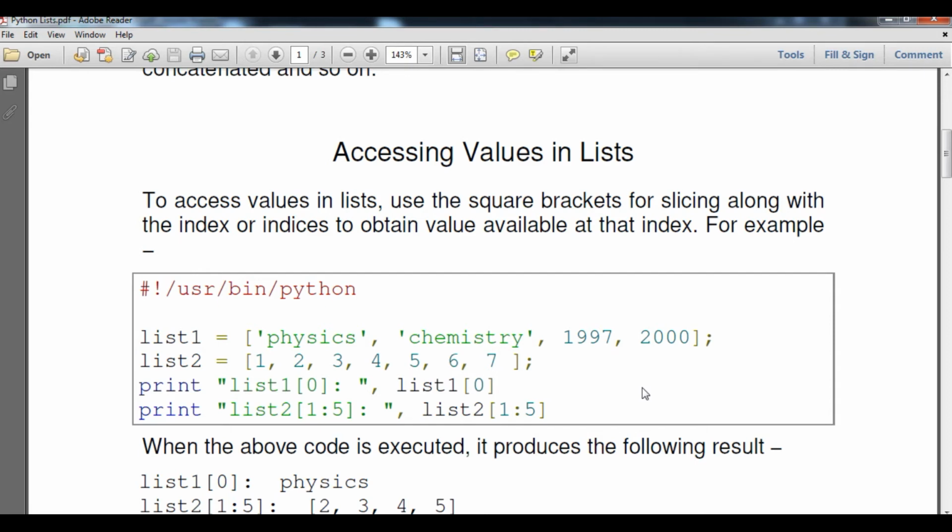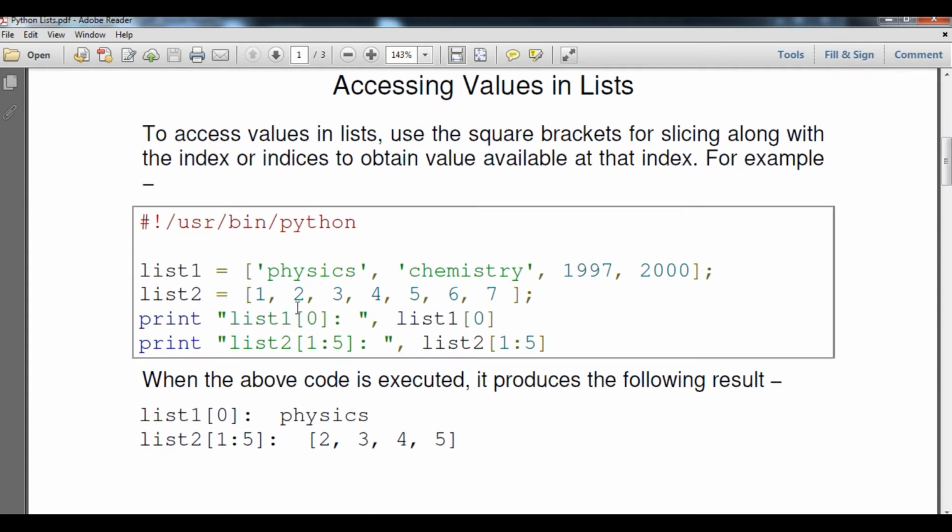For example, you can see the same thing here: physics, chemistry, 97, 2000. List 2 contains some number values, and we are going to access the value through list of 0. So you can see that it will print 1. List of 1 colon 5, that is the slicing mechanism. So here you know the rule, what is the rule? According to this it will access from the first element, that is 2 to 5. I'm going to say 0, 1, 2, 3, 4. It means 2, 3, 4 and 5, because here n-1 will be considered, as you have learned in string slicing. So we will do the same, student.